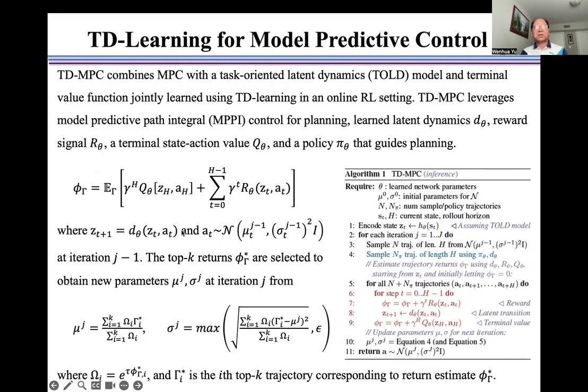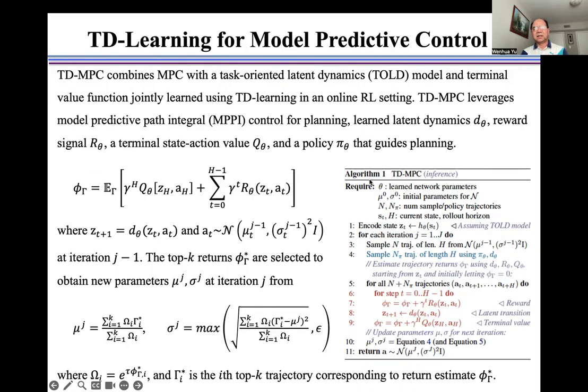TD-MPC combines MPC with a task-oriented latent dynamics model and terminal value function jointly learned using TD learning in an online reinforcement learning setting. TD-MPC leverages model predictive path integral control for planning, learned latent dynamics d state, reward r state, terminal state action value Q state, and a policy pi state that guides planning, as shown here.